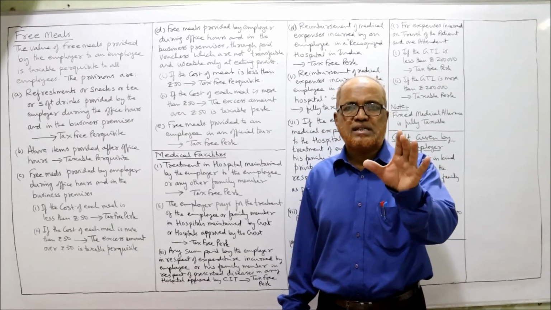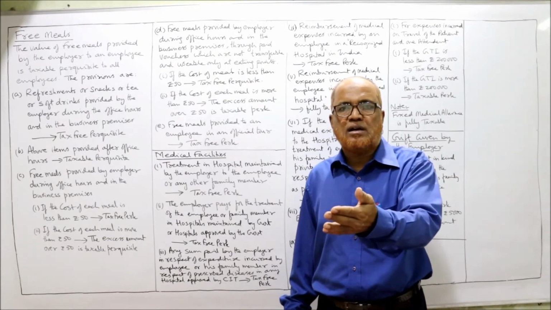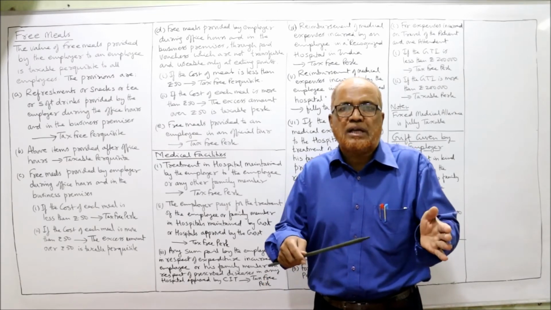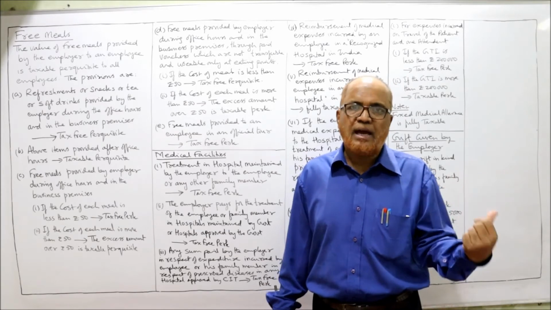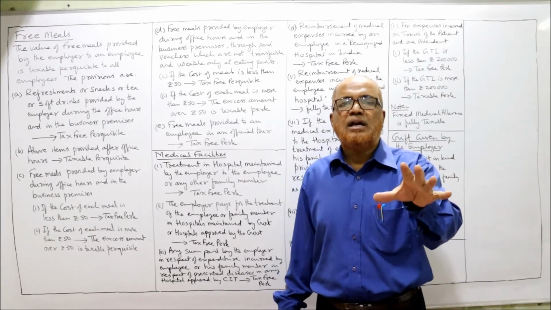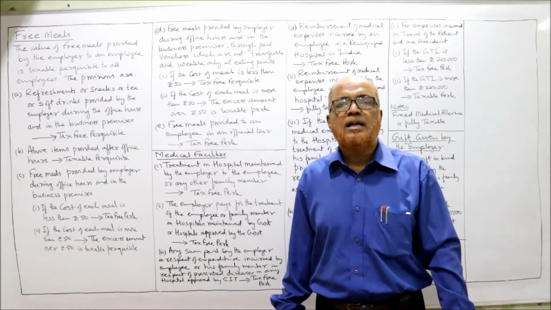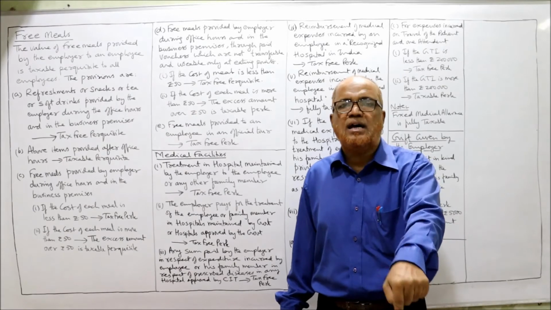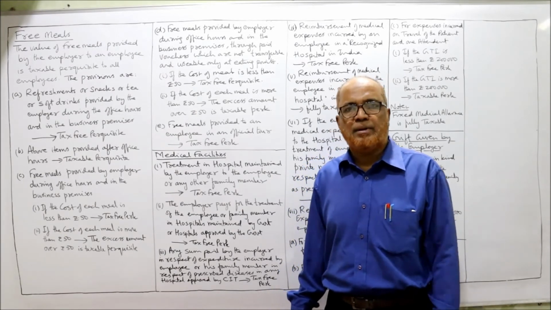For example, in XYZ company an employee is working. Suppose he or his family member falls sick. He is getting free treatment from the hospital run by the company, the employer. Then whatever medical facilities he or his family is getting are completely tax-free, because the hospital is maintained by the employer for the employees and family members.